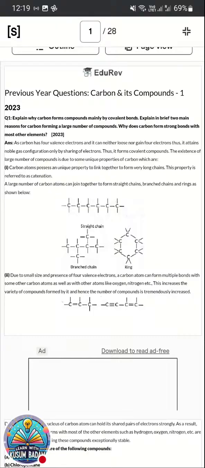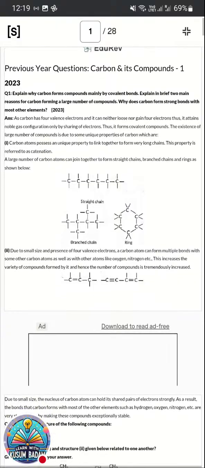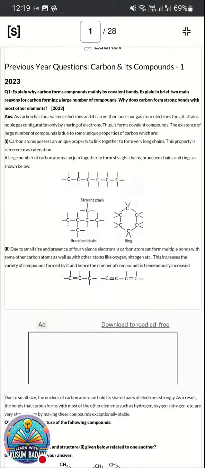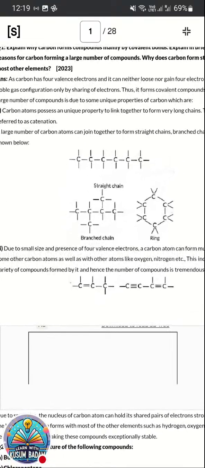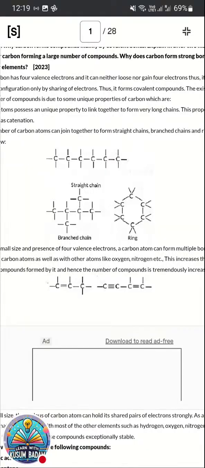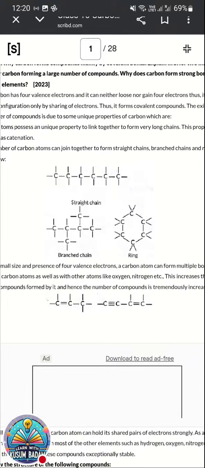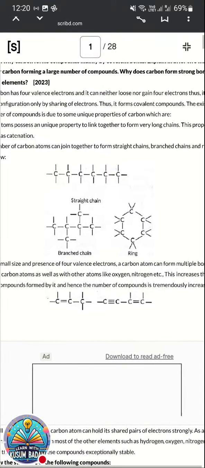And the next one: a large number of carbon atoms join together to form a straight chain, branched chain and ring, as shown in the figure. They have given 3 examples here to make your answer more effective. Here you can write how carbon forms chain compounds, branched compounds or ring compounds. So this question deals with the versatile nature of carbon. This was asked in 2023.